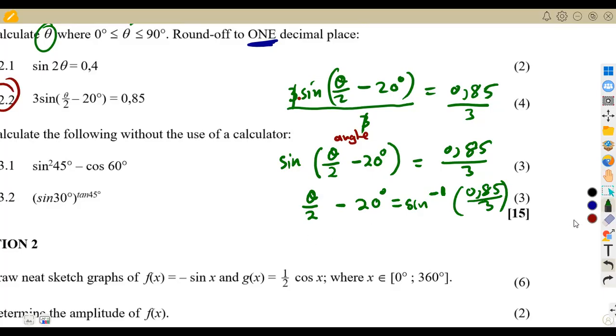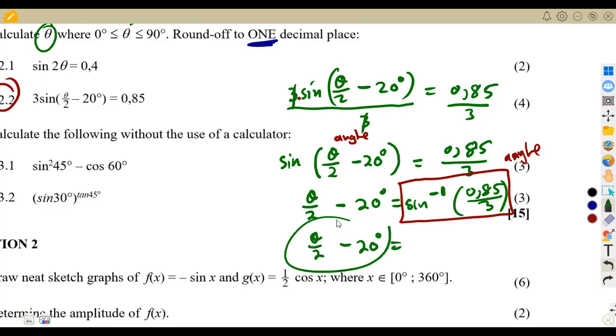So you are now having an angle here. Whatever you're going to get here, it represents the angle that is equal to this angle that we talked about before. So this on the other side here, it represents what? It represents the angle as it is. That's your angle. So meaning to say, I'm going to simplify this: theta over 2 minus 20 degrees is equal to the angle now, which is the same as this angle that I'm having here. So which is arcsine of the value.